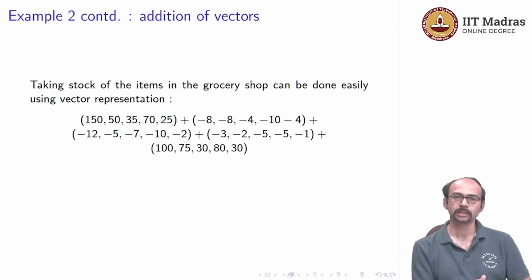That is because in vector notation now we can keep track of what is being bought and what is being sold. So the minus corresponds to whatever is sold, and the plus, which is down here, corresponds to the new stock which has arrived. That is stock which the shopkeeper has bought from some retailer. So this is something that was not there in the table. This is something that we created. You can see that the vector has some value.